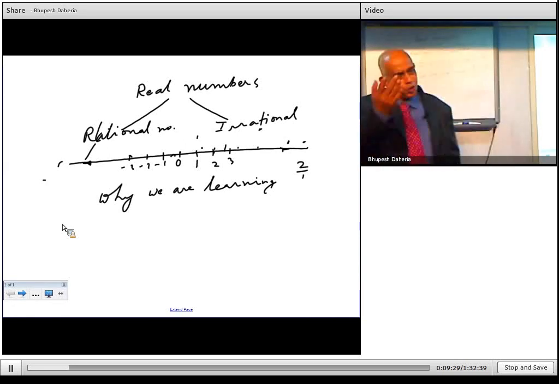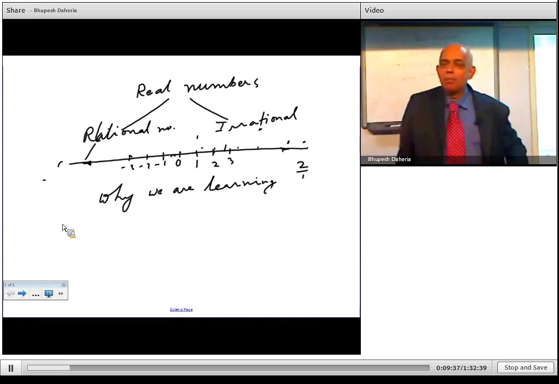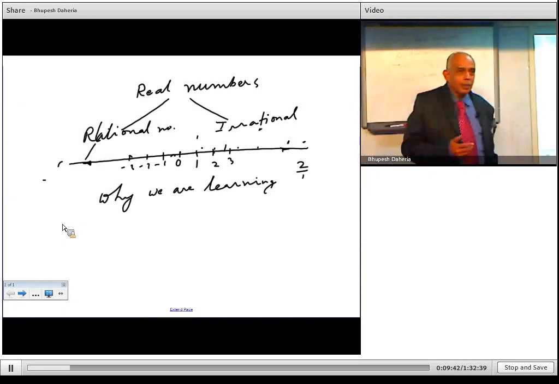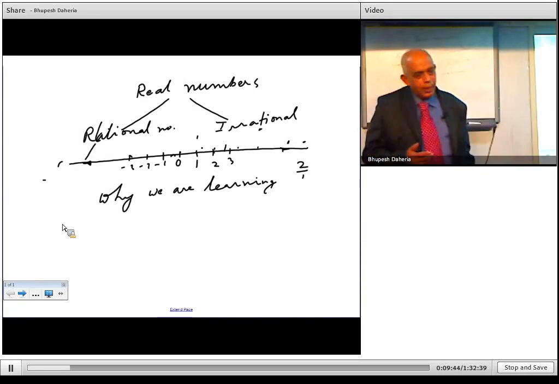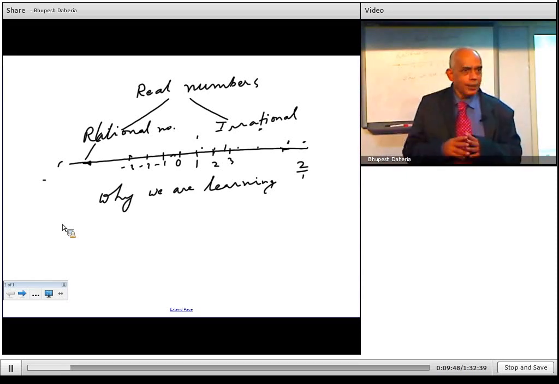Negative numbers, -1 we can put as -1 upon 1, -2 as -2 upon 1, and so on. They are in the form p upon q, where q is not equal to 0 and both are integers, so all of them are rational numbers.